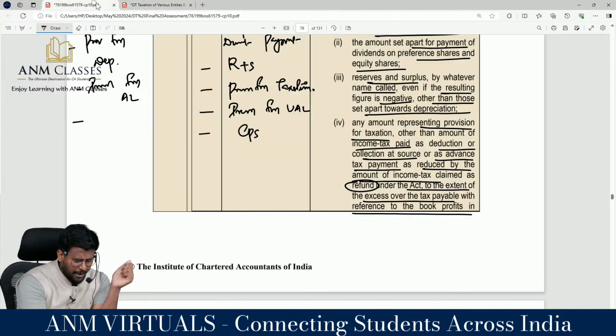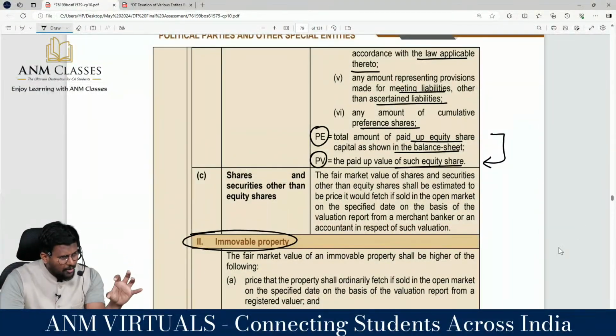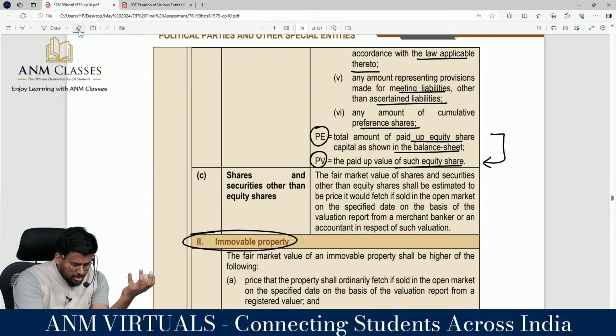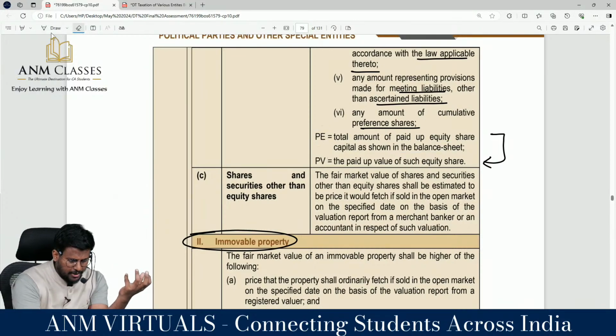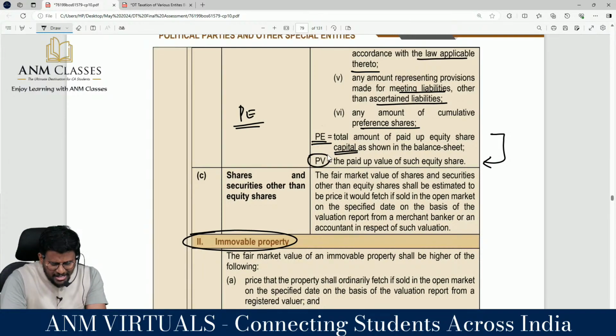What is PE? It is the total amount of paid up equity share capital as shown in the balance sheet. How much total paid up equity share capital have you paid? So paid up equity is PE. What is PV? The paid up value of each equity share.